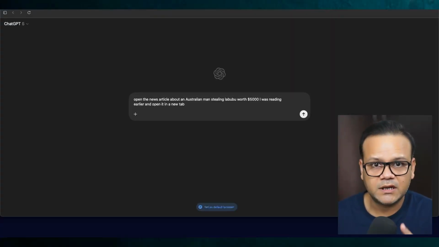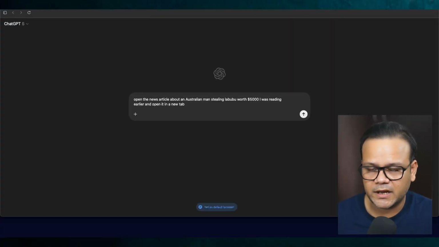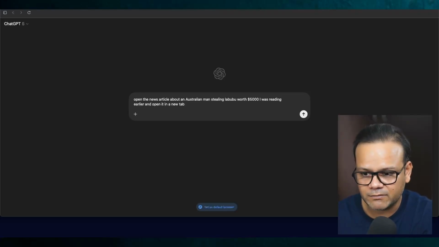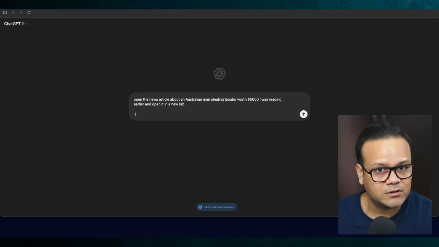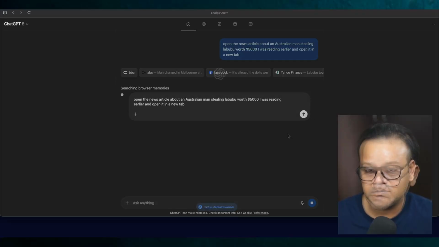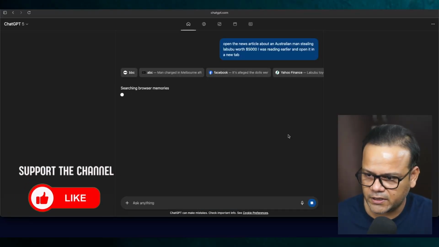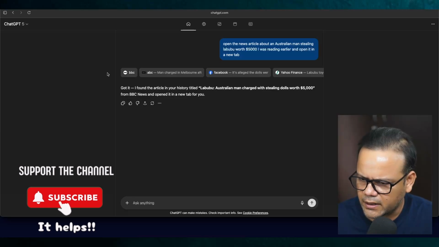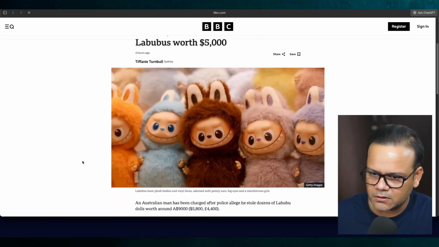Alright, I'm trying one last thing before I give up, which is I opened that article again, the Labubu one, opened ChatGPT as Copilot, asked it about the article, summarize it and things like that. And then I went back and opened a new ChatGPT tab within Atlas to ask it about the same thing again, if it can open that article in a new tab this time. Alright, so something is happening here. It's searching browser memories, opening tabs. Okay. Oh, this is cool.